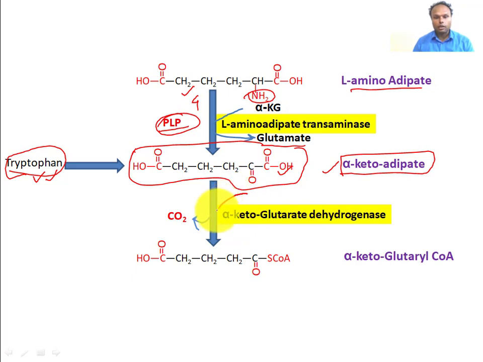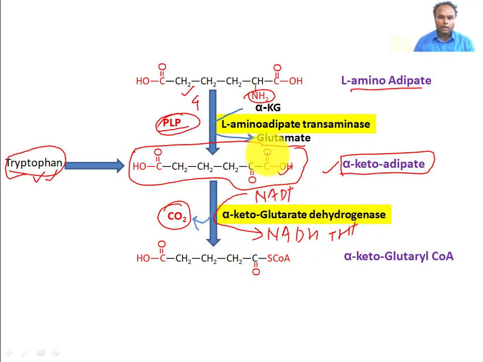NAD+ will convert into NADH, and carbon dioxide also will be released. This carboxy group will be released as carbon dioxide. Alpha ketoadipate converts into glutaryl coenzyme A.